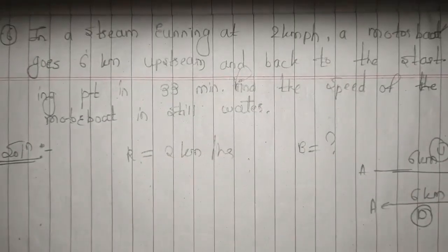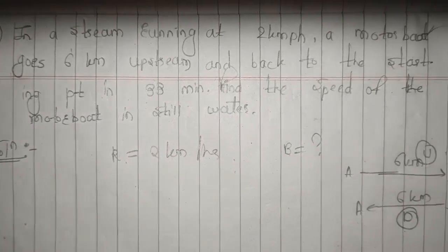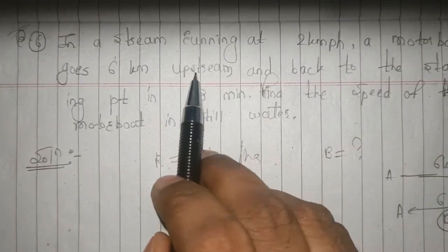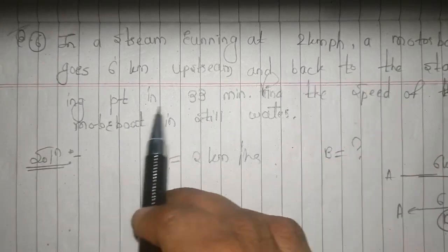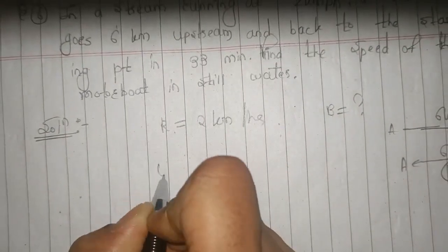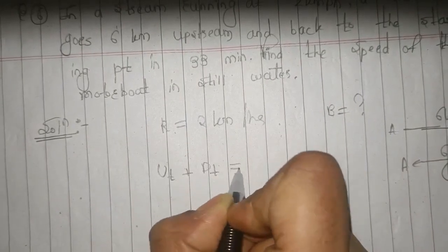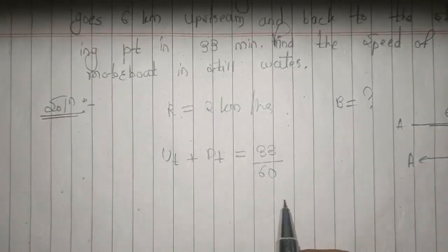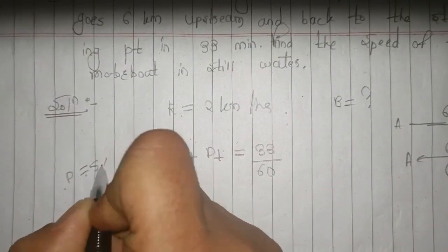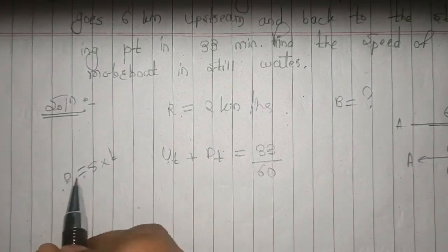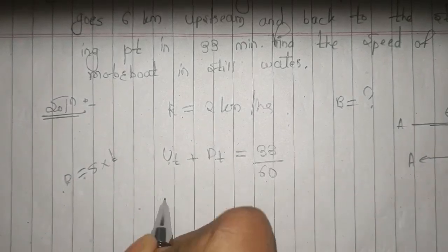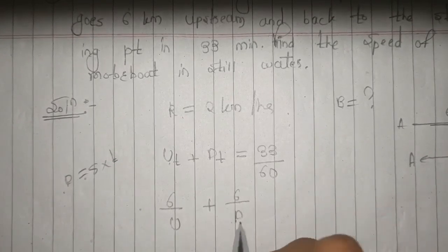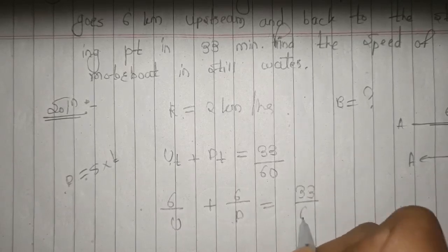The total time required for going to point B and coming back to A is 33 minutes, which means ut plus dt equals 33 minutes, converting to hours, 33 by 60 hours. We know that distance is speed into time, therefore time is distance upon speed, and distance is given as 6. So 6 by upstream speed plus 6 by downstream speed equals 33 upon 60.